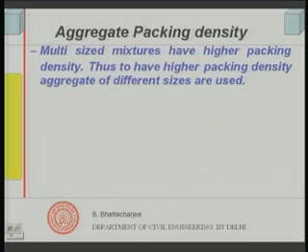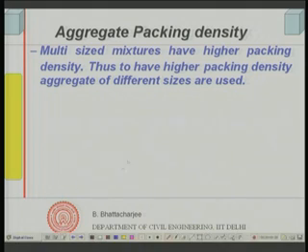But supposing I add another size to the same single sized particulate system, this will improve the packing density, because the finer size, say the original was a larger size and now I put in a finer size, will go into the interstitial pores of the original size, resulting in a reduction in the void space.